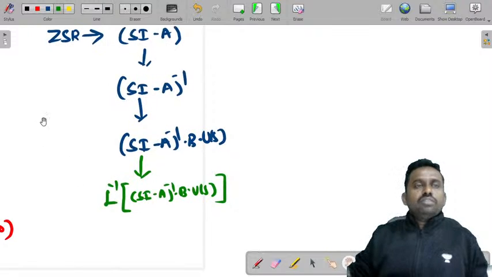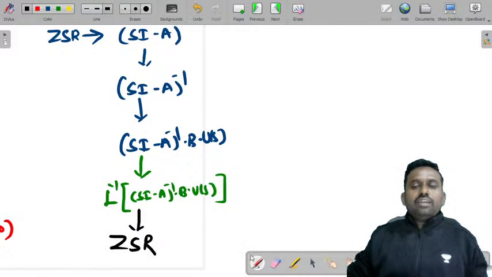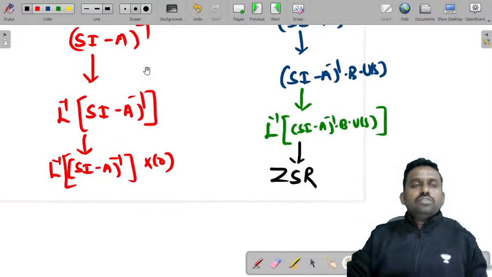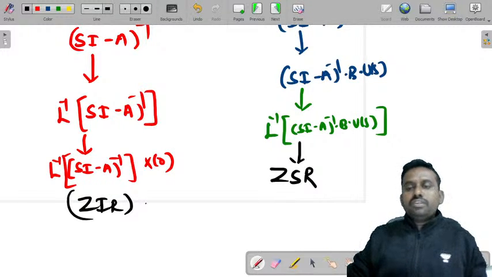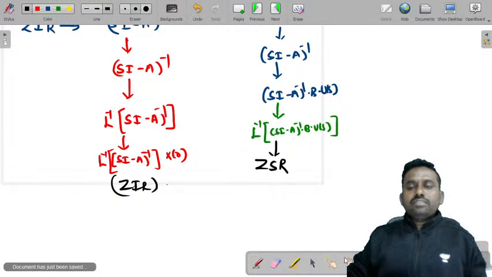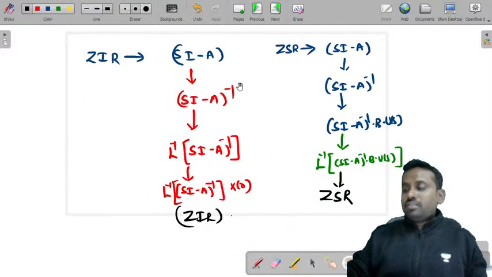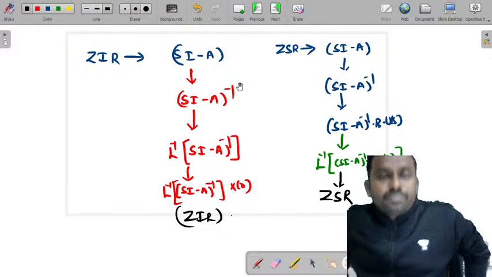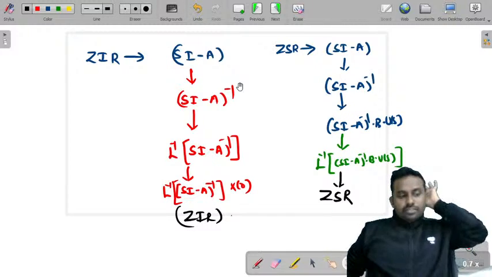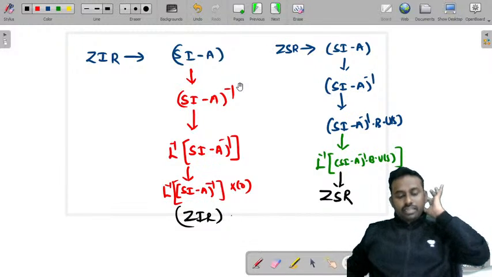Yeah, you just have to follow this. So this will be your ZSR and this is your ZIR. Hope you were able to understand this, and if you still have any doubts you can ask me.